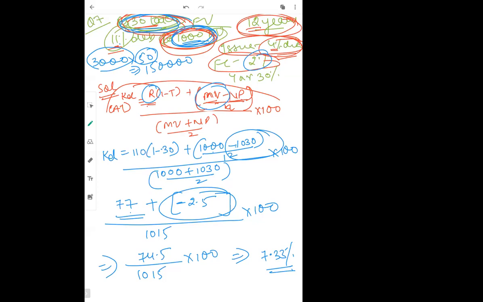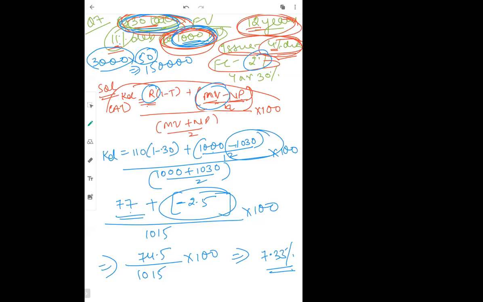Okay, let's proceed. Question number 2 says face value of 10 years debenture. So N becomes 10. Face value is 100. Issue price is 90. That means they are issued at a discount of 10 rupees. Getting? They are issued at a discount of 10 rupees. So that is why they have written issue price as 90.